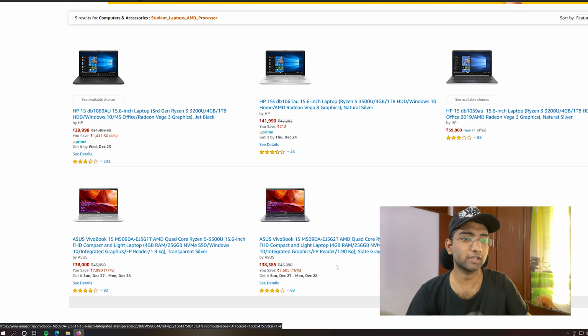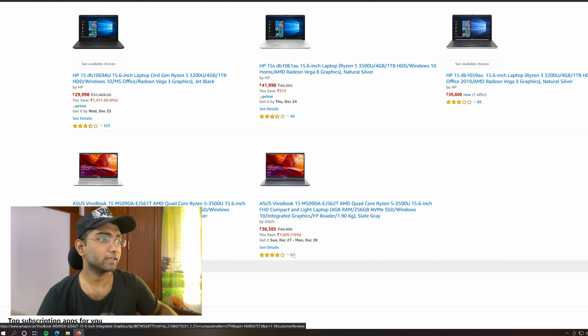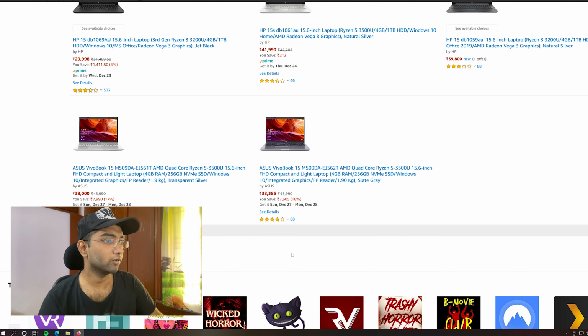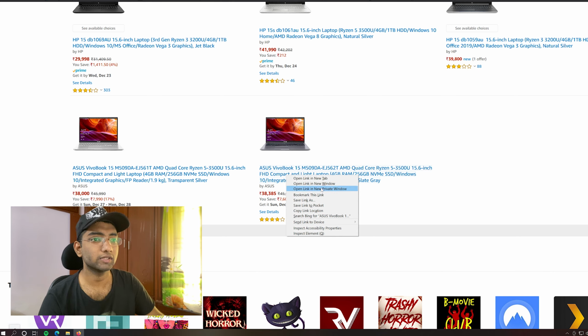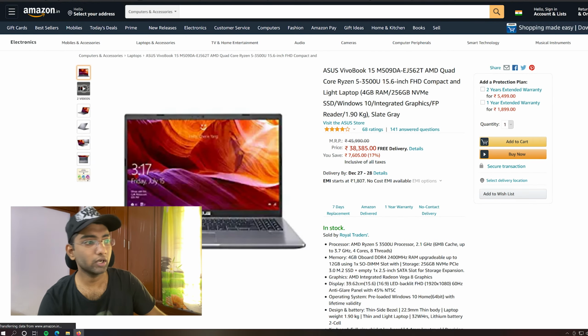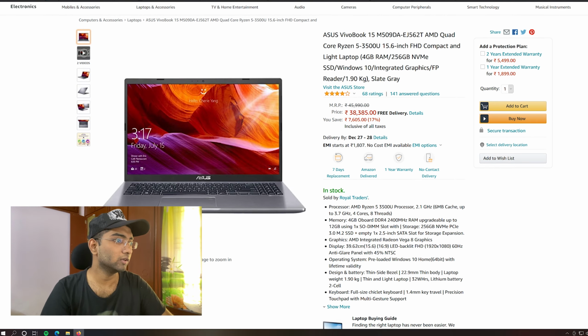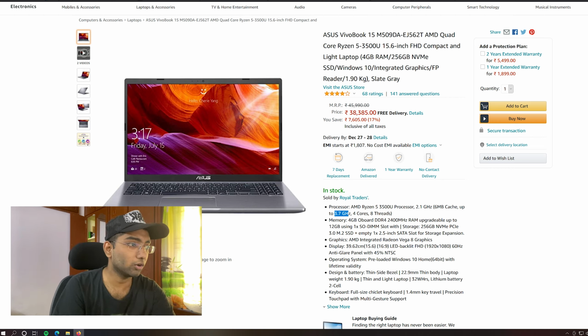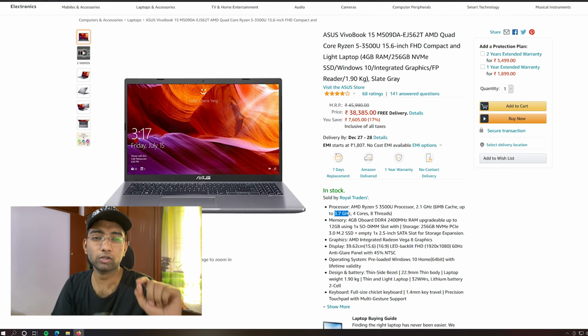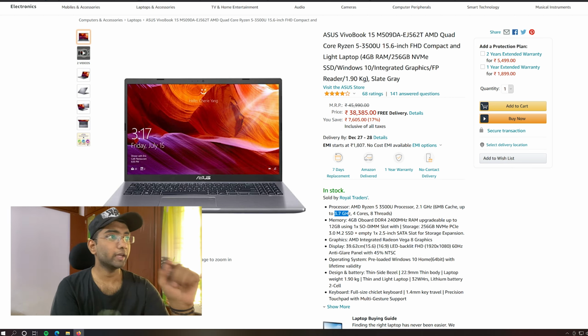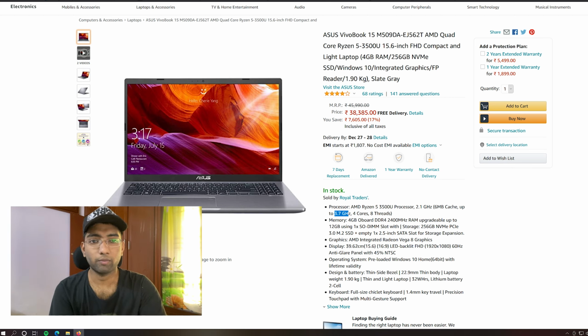But they have 4 GB RAM. In case you get a chance to expand the memory slots, then you can go for these two, the Asus VivoBook at 38,348 and 38,000. Let me open these two real quick and see what the processor is. 2.1 gigahertz is the base clock, turbo boosted up to 3.7 gigahertz. If you are buying a laptop in 2020, keep in mind that your processor base clock should be at least more than 2 gigahertz. Don't buy processors with 1.6 or 1.7 gigahertz.